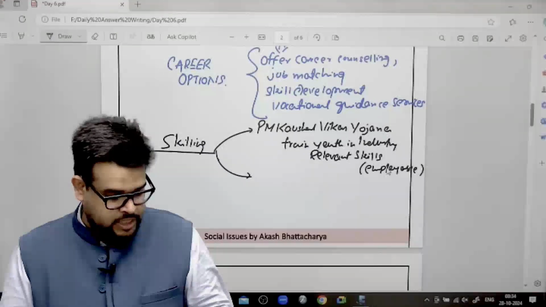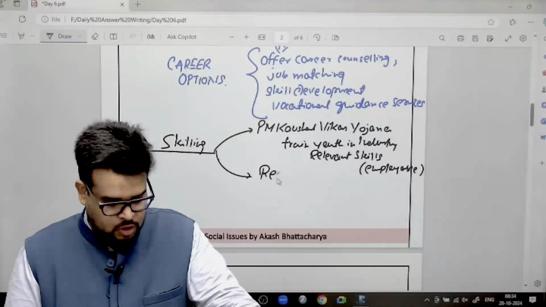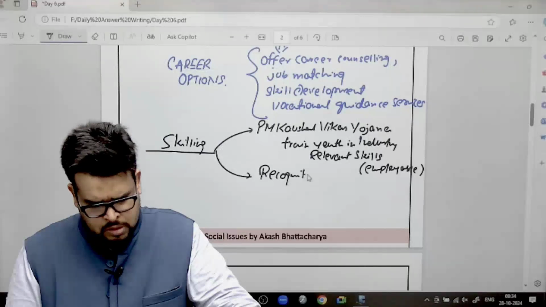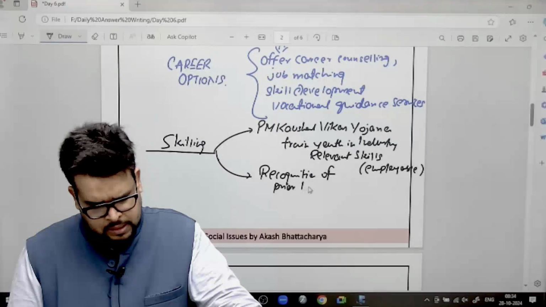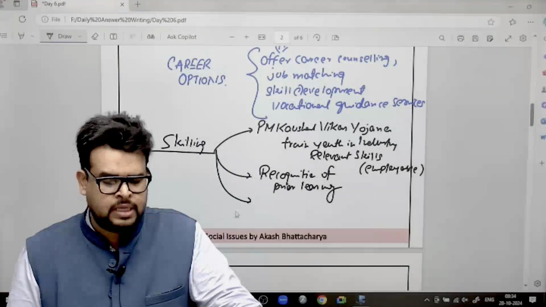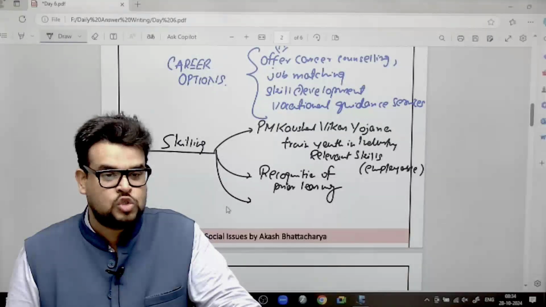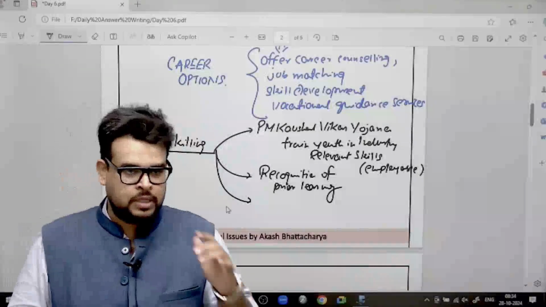Okay, next you can write is recognition of prior learning. इसलिए you will see that academic credits also, this academic banks also started to come into picture. What is it?